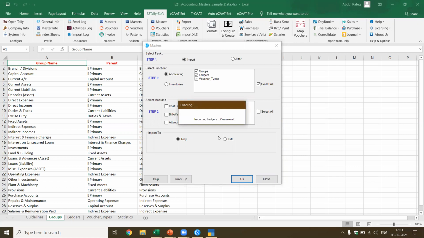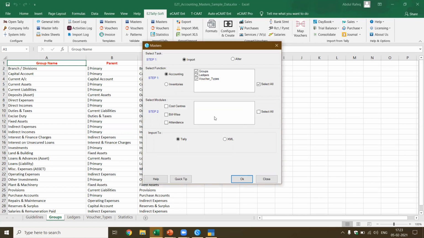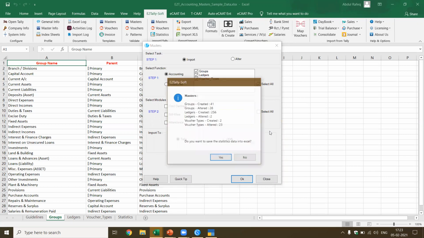Now it's importing the ledgers. Just as you talk, you see 256 ledgers have been created in a few seconds. And now it also gives you the complete statistics of what has been imported. It created 41 groups. Now it altered 28 groups because some of the groups are already available by default in Tally. It created 256 ledgers. It altered 2 ledgers. You remember by default, Tally had 2 ledgers.